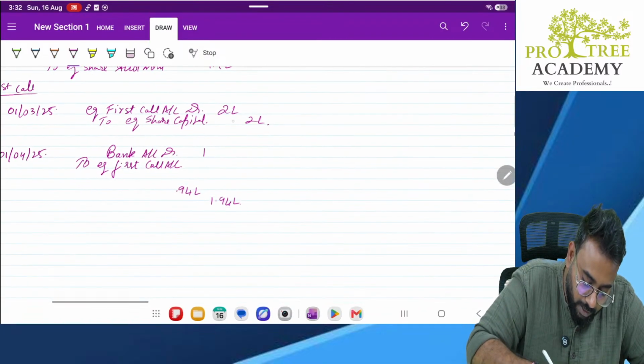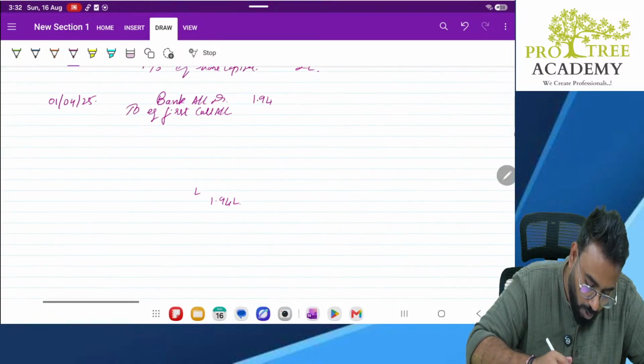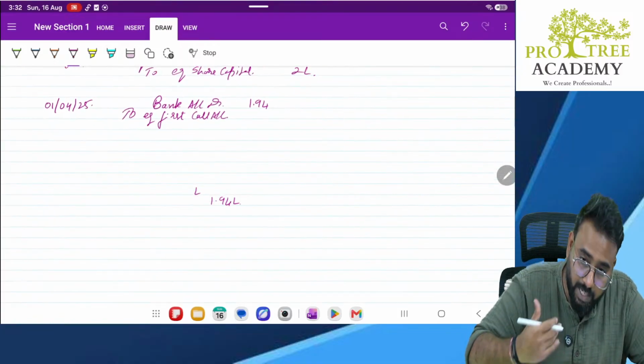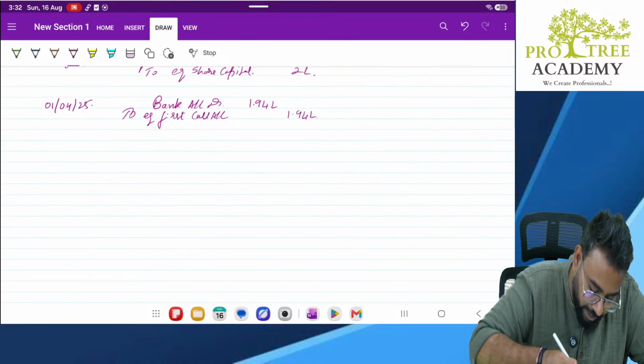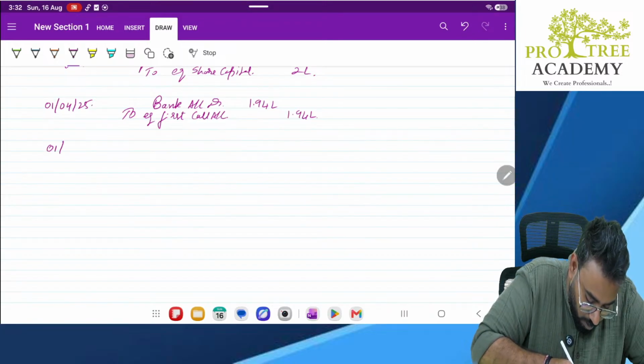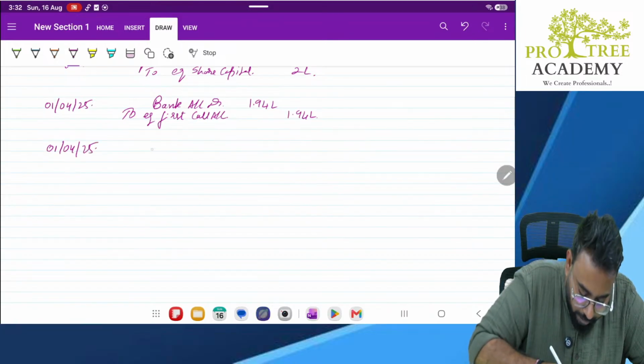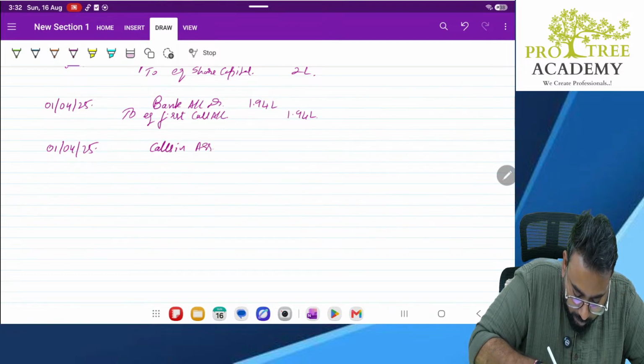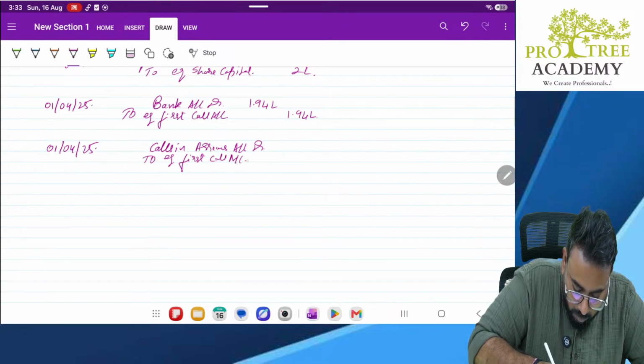Balance what happens, sir? Balance will get transferred to calls in arrears. That means we are still going to receive the money. We need a receivable, correct or no? So on 1st April 2025, it will be transferred to calls in arrears account debit to equity first call account 6,000.